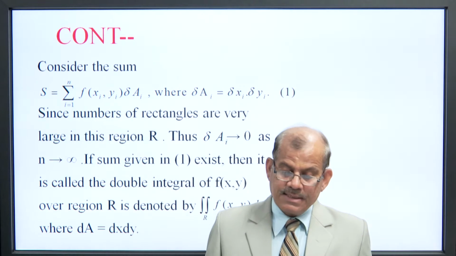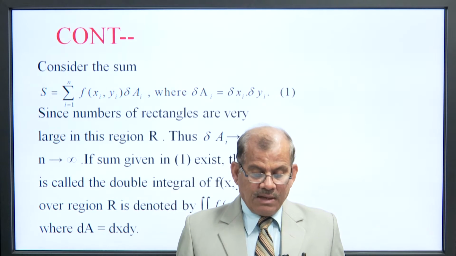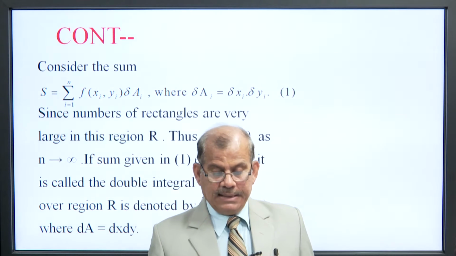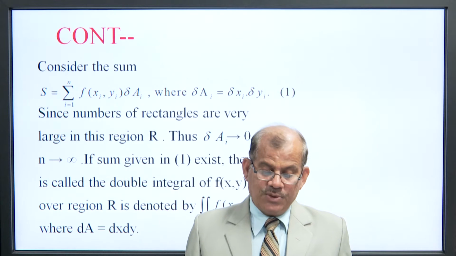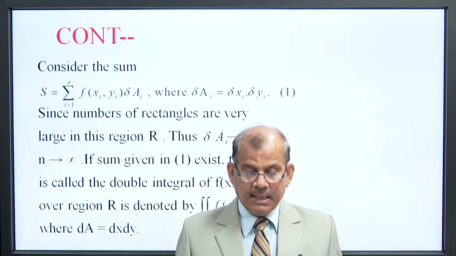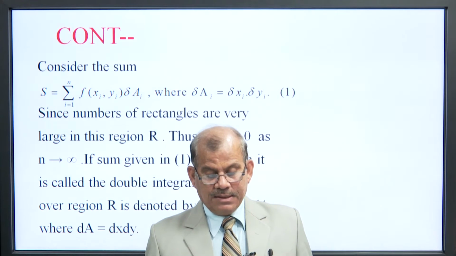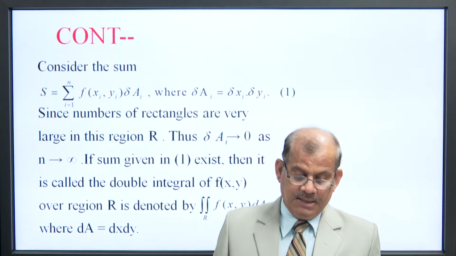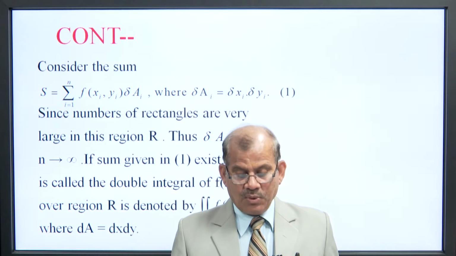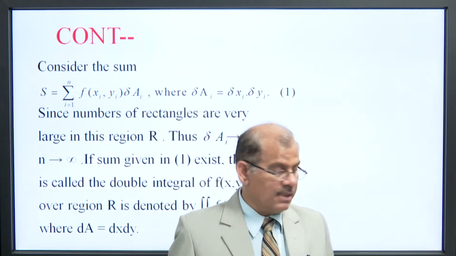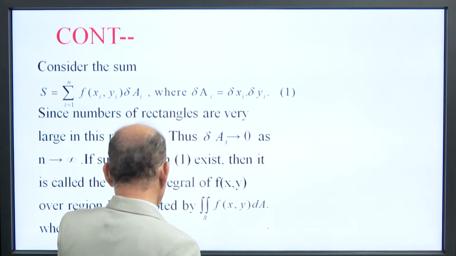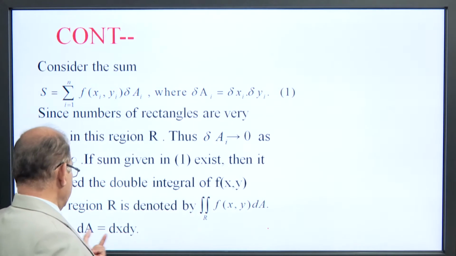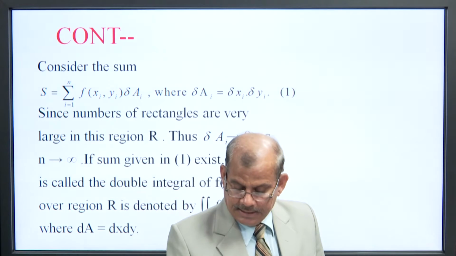Since the number of rectangles is very large in this region R, delta A_i tends to 0 as n tends to infinity. If the sum given in equation 1 exists, then it is called the double integral of f(x, y) over the region R, denoted by double integral over the region R of f(x, y) dA, where dA is dx dy.